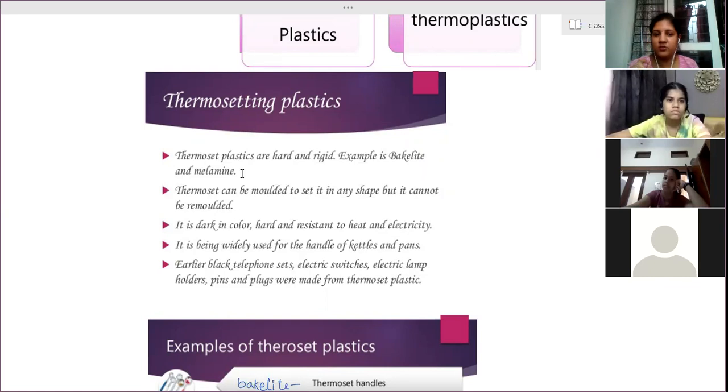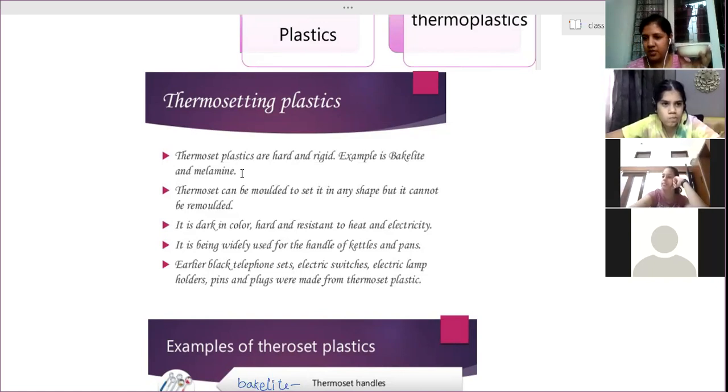But with melamine, whatever hot substance you keep in it, it won't expand, it won't contract, it will remain as it is. We can easily touch it from outside. Although inside you keep boiling water, if we touch from outside, our hand won't get burned because it is not a conductor of heat.